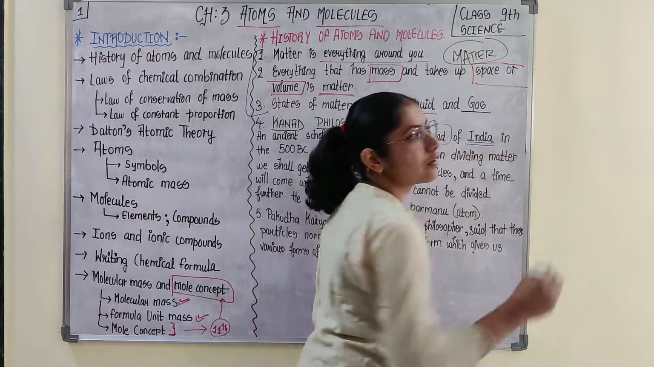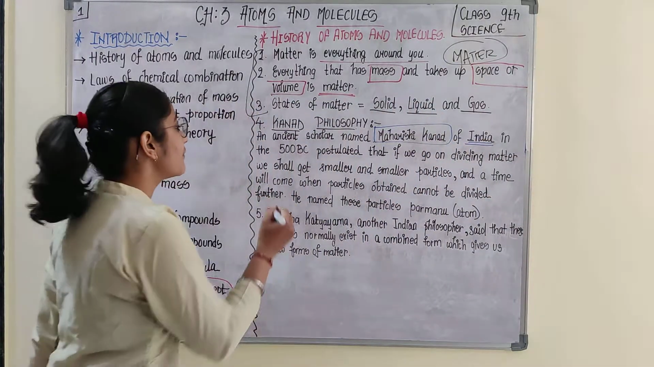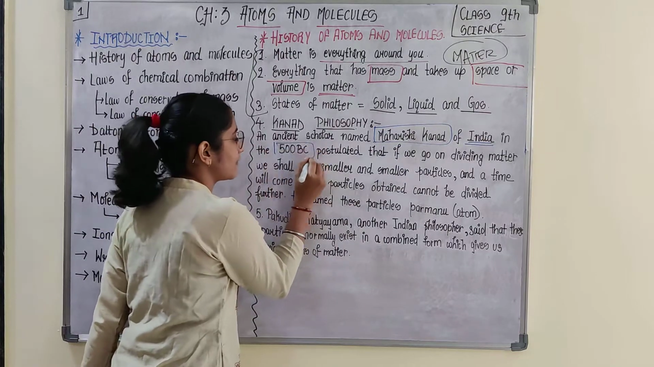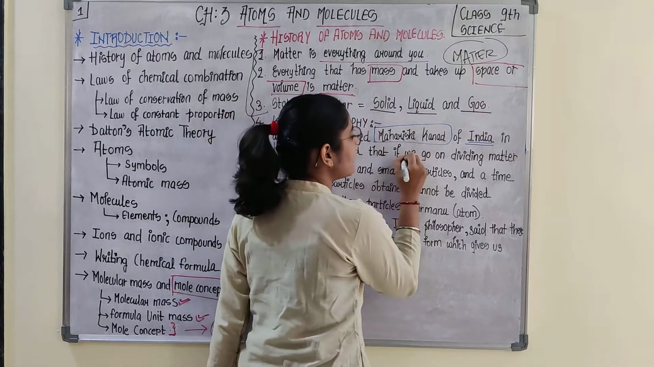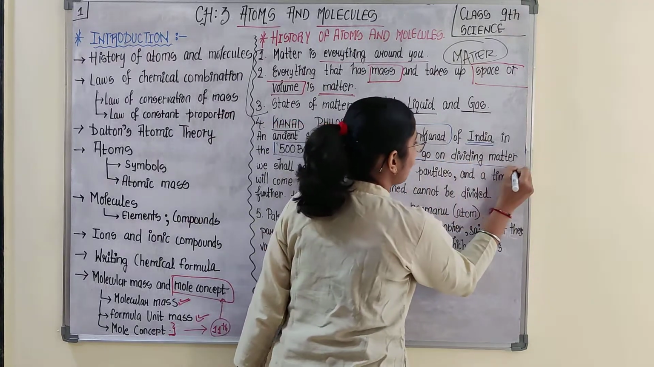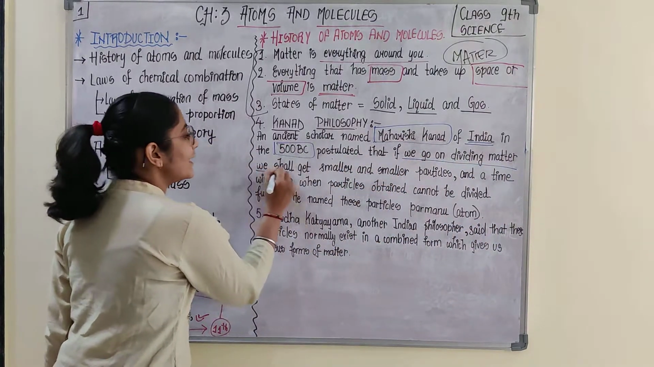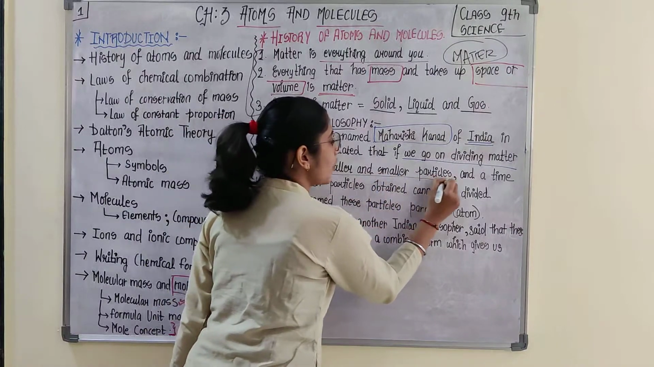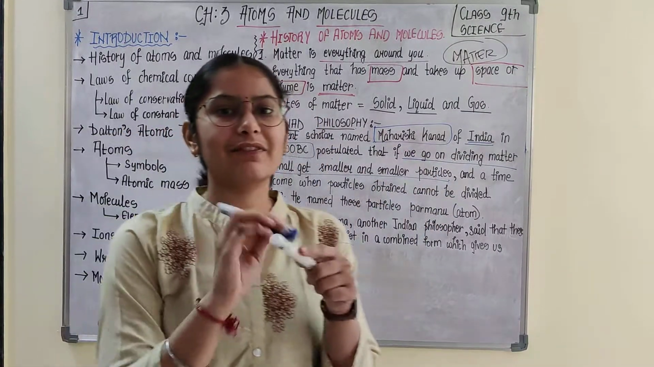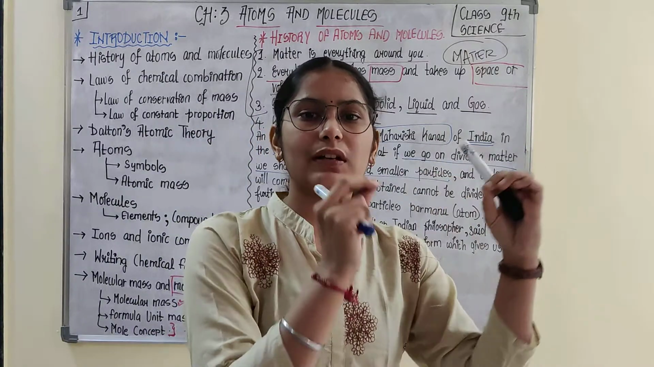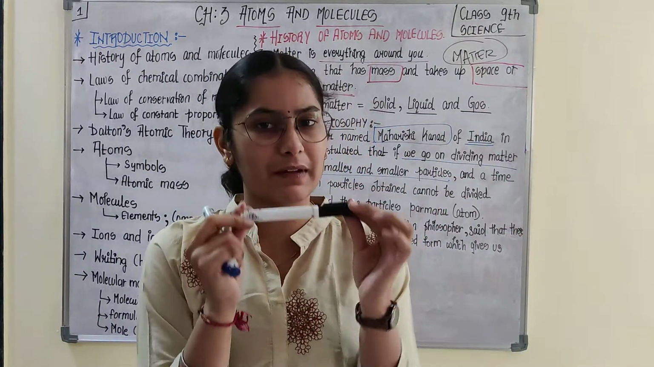Obviously from India, in 500 BC he postulated that, and this is important, if we go on dividing matter we shall get smaller and smaller particles. If we start dividing matter, we would get smaller and smaller particles of that matter.